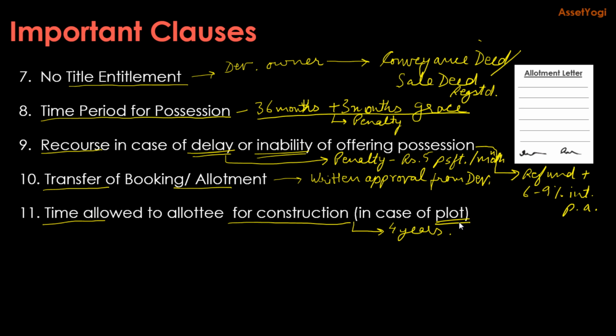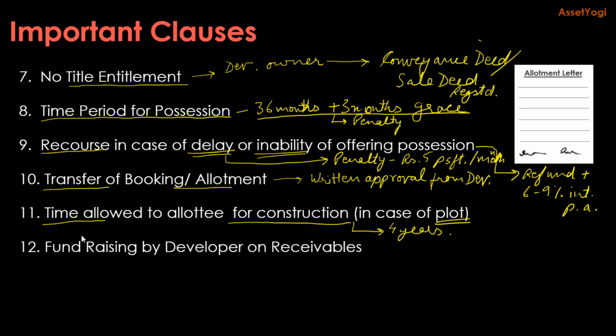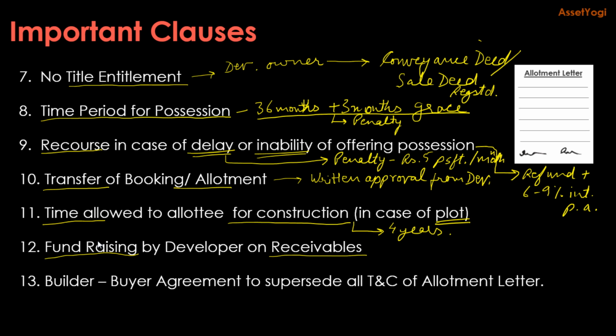So you will have to construct your house during 4 years, and if you don't construct within that time, the developer again can take back the plot and he can sell it again. That can also be specified in the allotment letter. Then the allotment letter may also specify that the developer can raise funds based on the receivables, basically the money he is going to get from you over 2 or 3 years of construction.